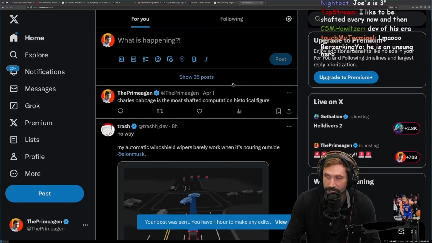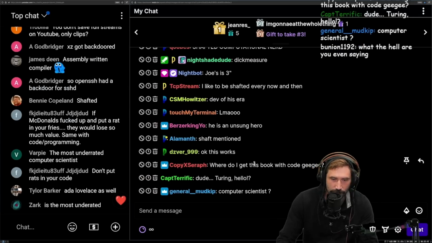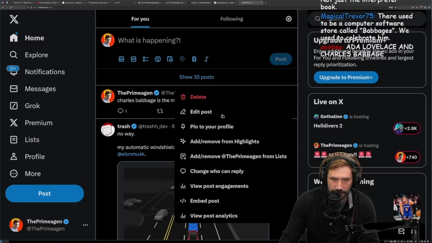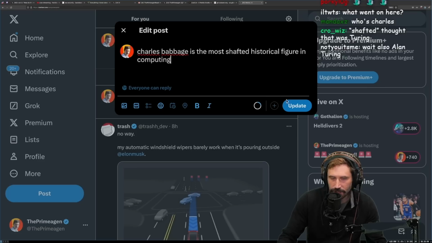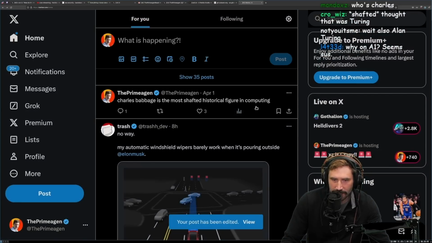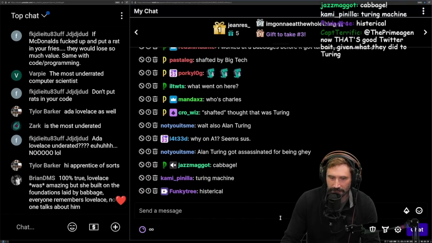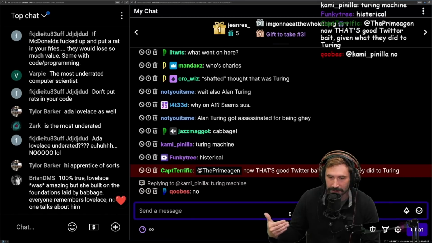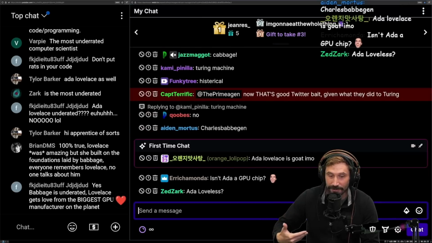I firmly believe this. For those that don't actually know what went on here, Charles Babbage created the Difference Engine and the Analytical Engine. Ada Lovelace helped program it. Nobody knows Charles Babbage. Everybody remembers Ada, which is crazy. They're not remembered together. They're not even remembered as Ada Lovelace's partner.